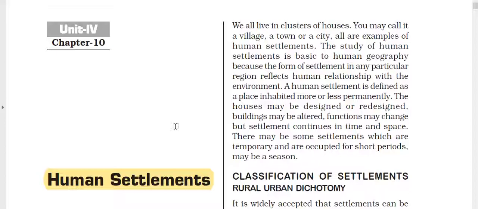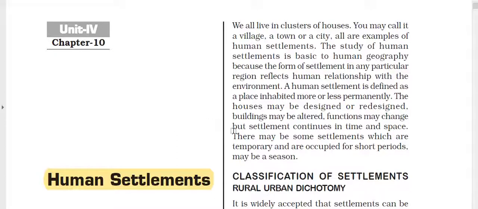So human settlement क्या होता है? जहां पर community रहती है, they live there, that comes under the human settlements. And we know that human settlements vary in size and types from villages to towns to cities to mega cities, metropolitan cities, agglomerations.